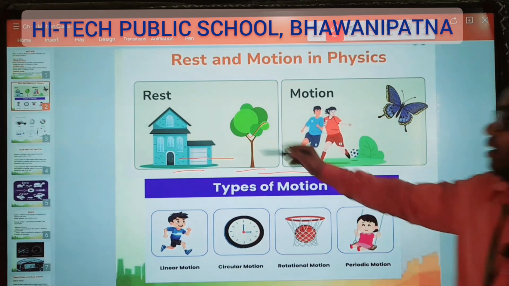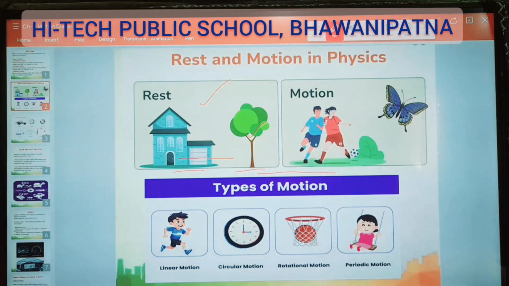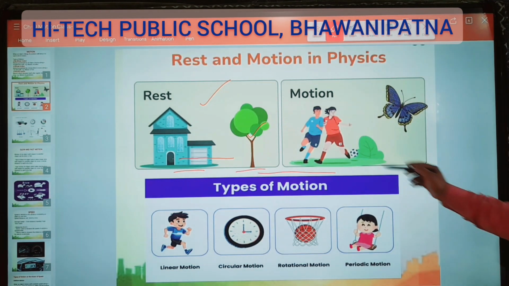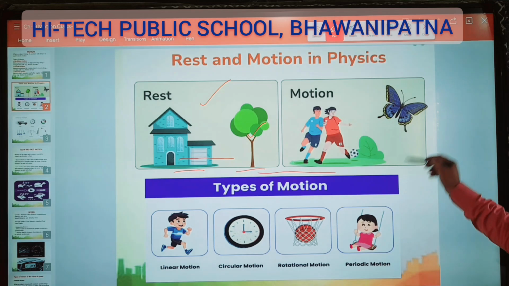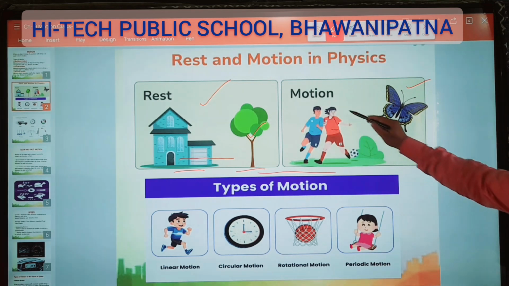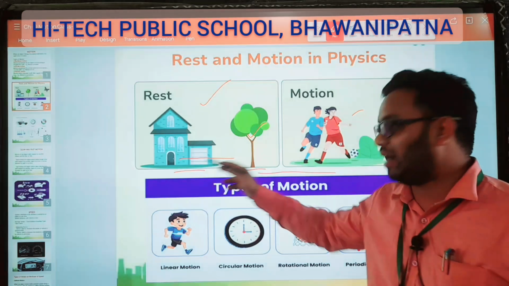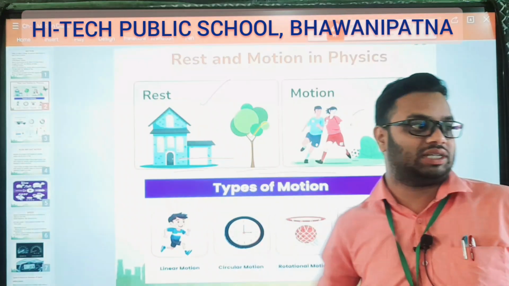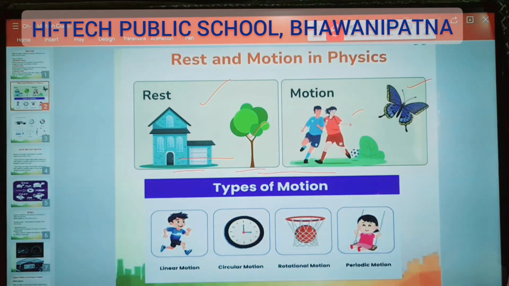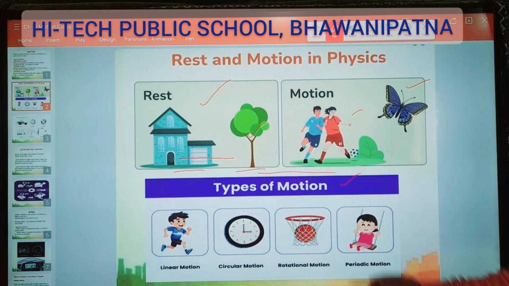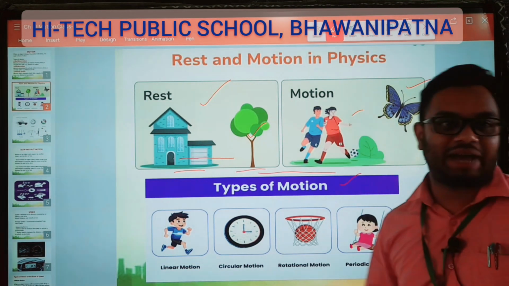So they are at rest. Then now you see, they are in motion. These two boys are moving, and the butterfly is also moving. So they are in motion. But this foam and tree are at rest. Got it? Yes, sir.